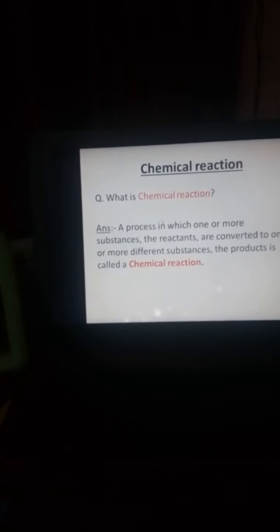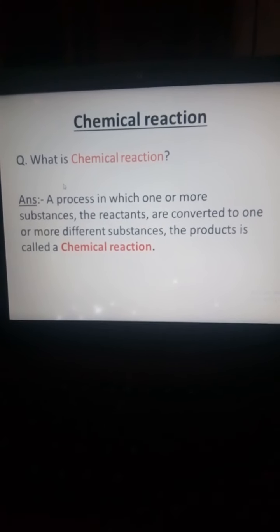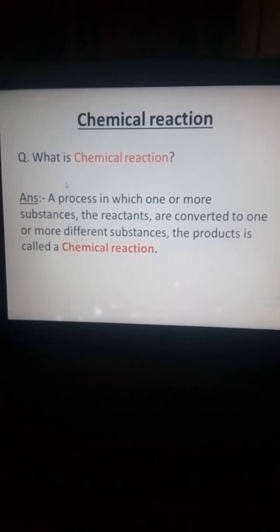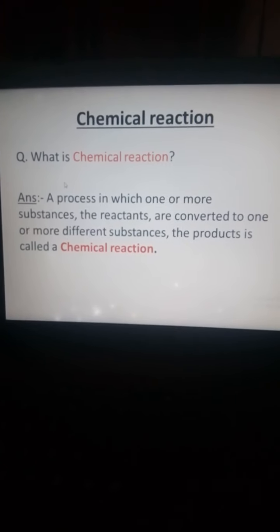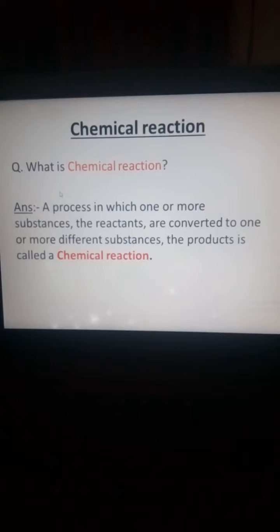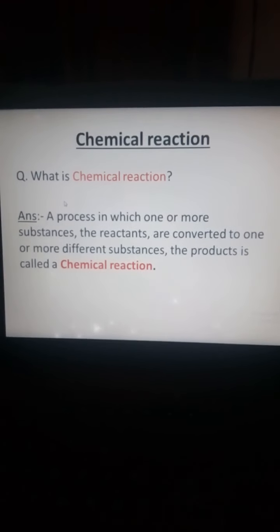Now you see the definition of a chemical reaction: a process in which one or more substances, the reactants, are converted to one or more different substances, the products, is called a chemical reaction.